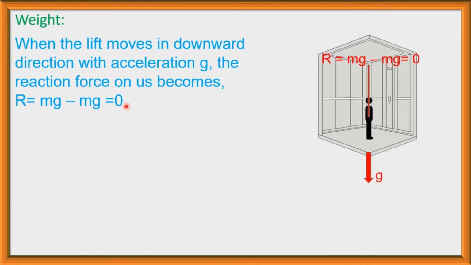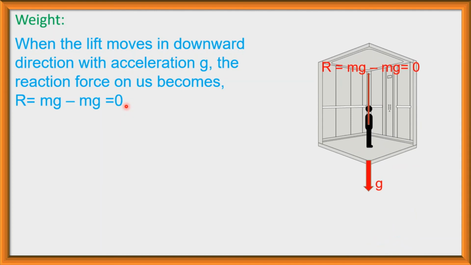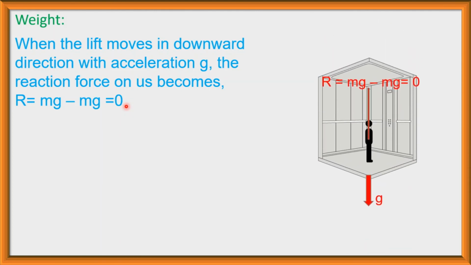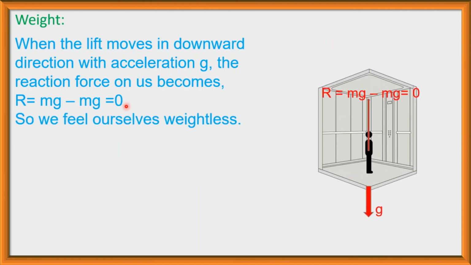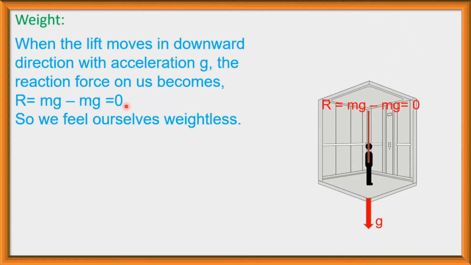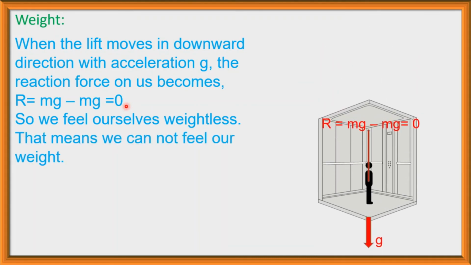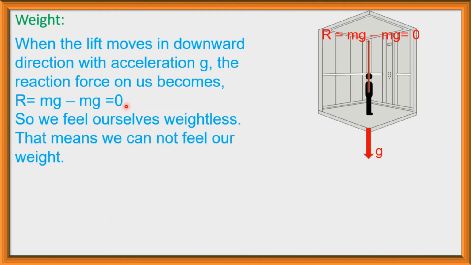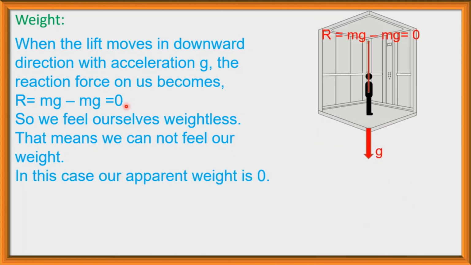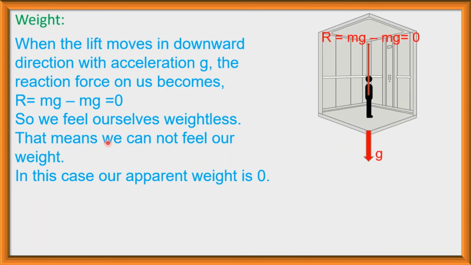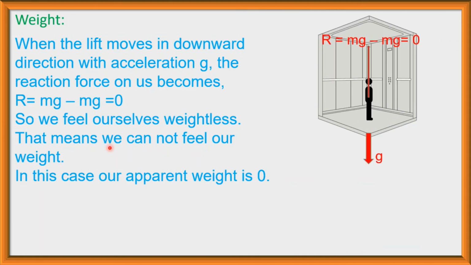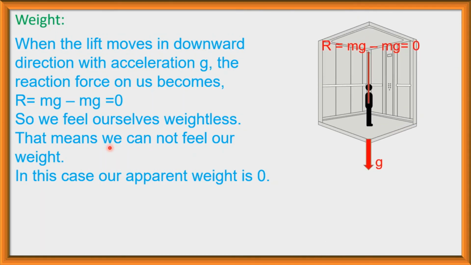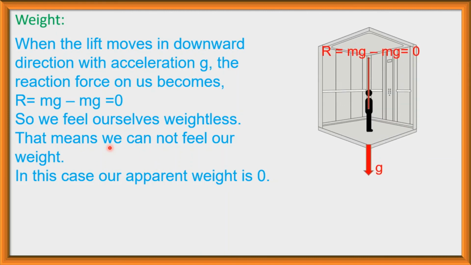If there is no reaction force on us, we will not feel any type of force. So we will feel ourselves weightless in this case. That means we cannot feel our weight, because we feel the reaction force only. As there is no reaction force, we cannot feel our weight. In this case, our apparent weight is 0.